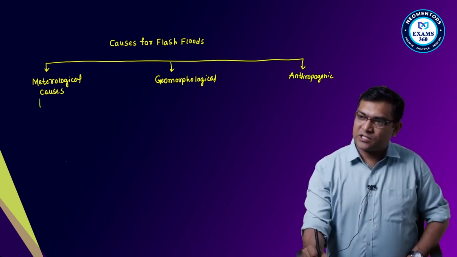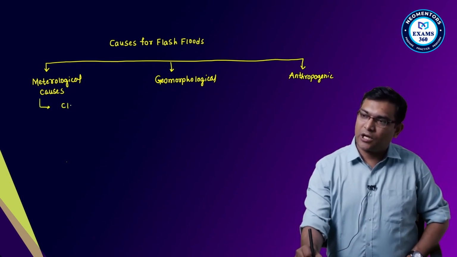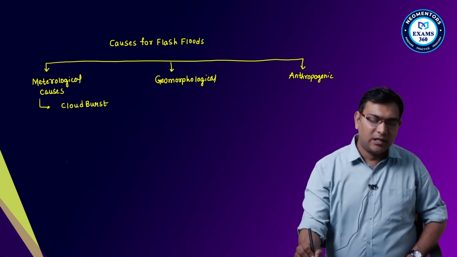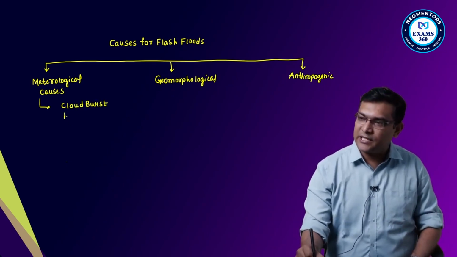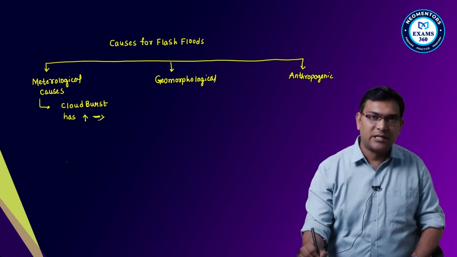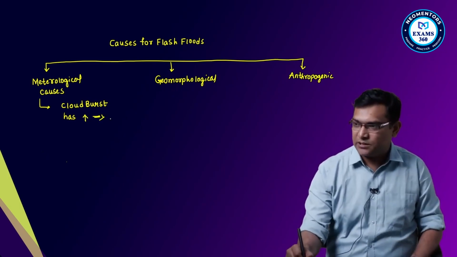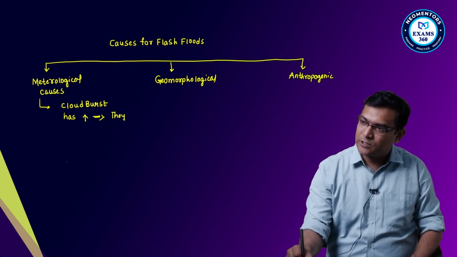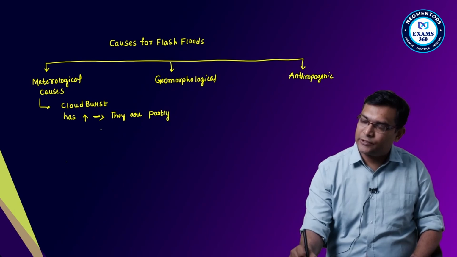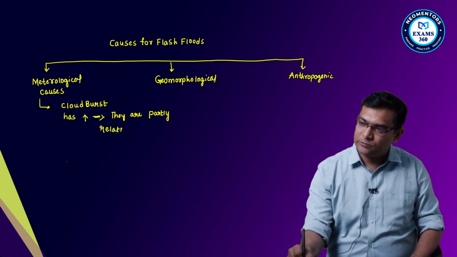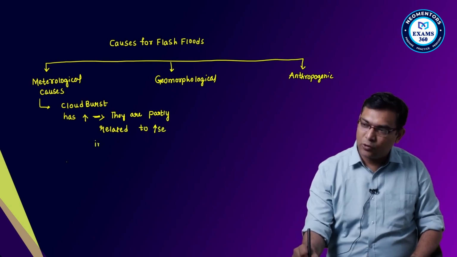So first meteorological causes, I can say the cloudburst phenomena. The cloudburst phenomena has increased over a period of time. Why has this increased? This is partly related to the increase in temperature due to global warming.